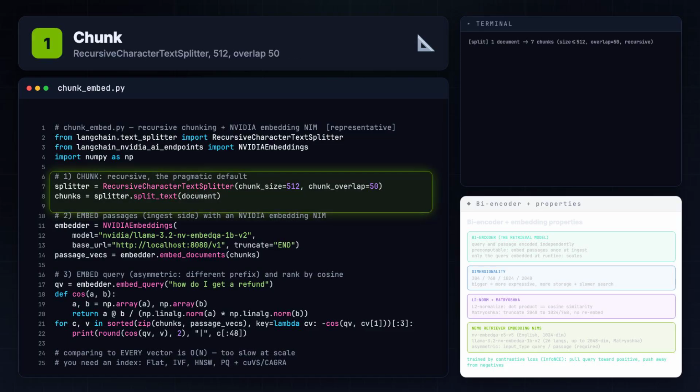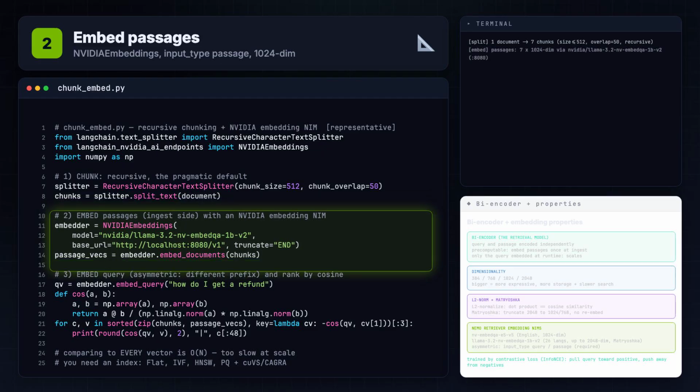First, chunking, recursive character text splitter, chunk size 512, overlap 50. It tries paragraph breaks first, then sentences. Watch the terminal. One document becomes clean passages, no mid-sentence cuts.